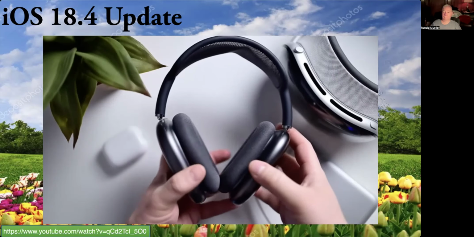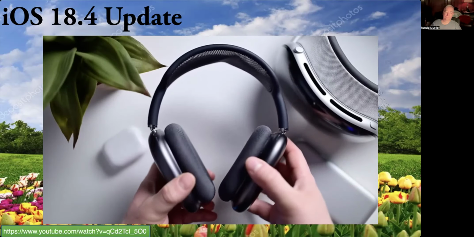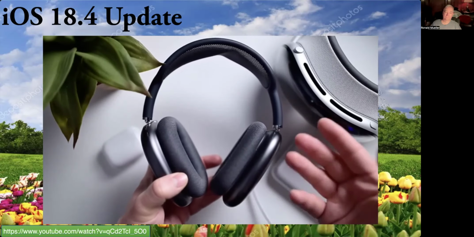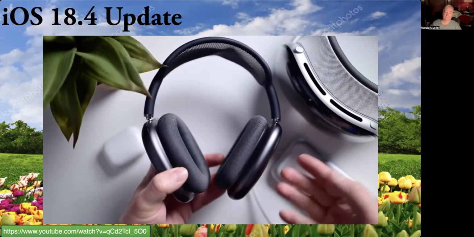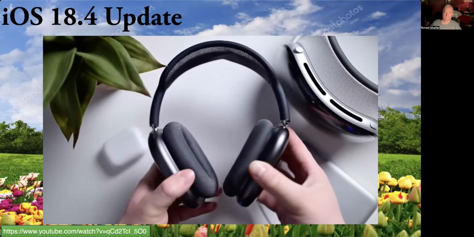And when updated themselves, the USB-C version of AirPods Max will now support lossless audio and wired audio connections, either purely over USB-C or with the USB-C to auxiliary adapter that Apple sells.